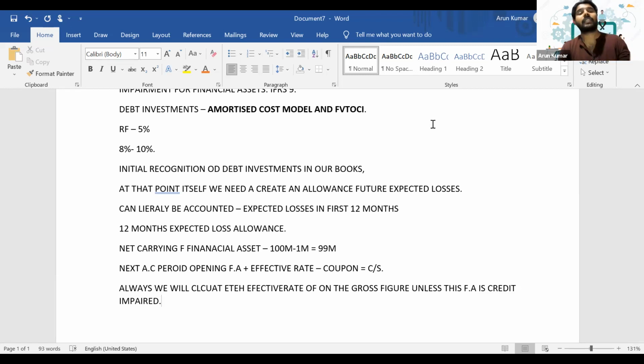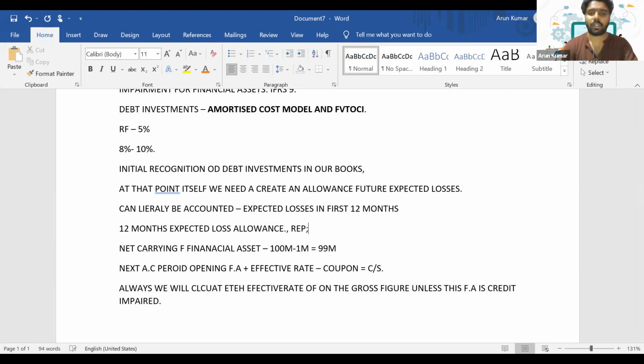But if the financial asset is getting credit impaired, in that scenario, we will deduct this impaired amount from your asset's value, and finally, in the subsequent period, we will be calculating that effective rate on that carrying amount, not on the gross figure. Is it clear, everyone? Can you reply in the chat? Yeah, fine.